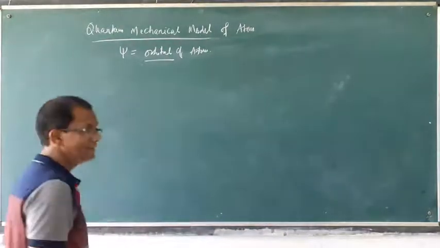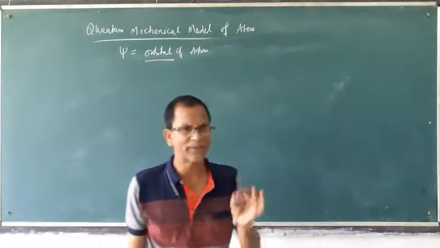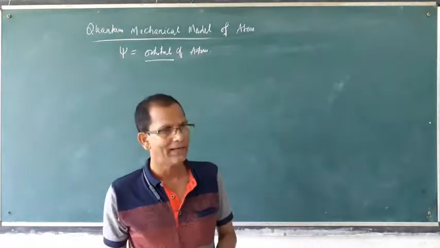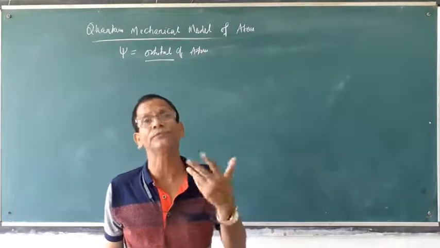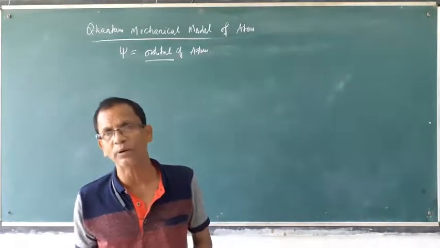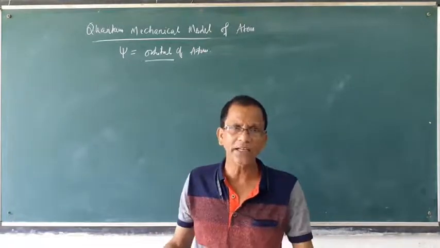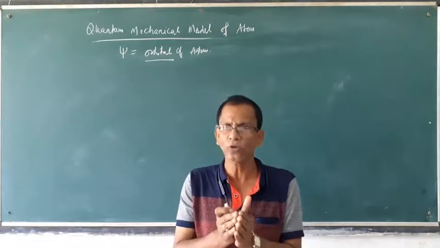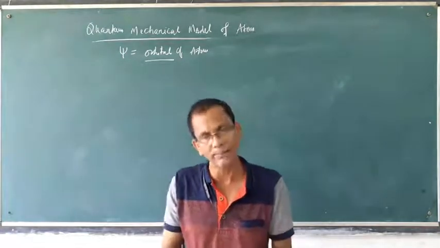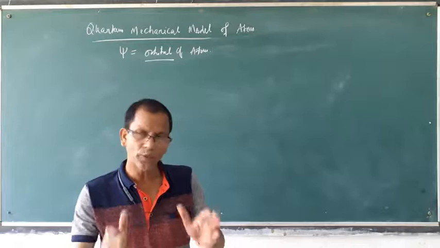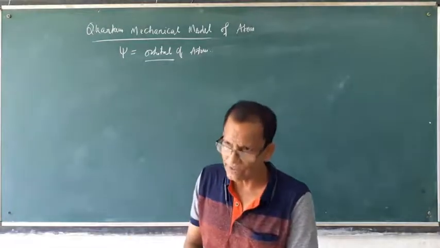We know that a single spectral line produced from an element is again divided into a number of split lines when it is placed in an electric and magnetic field.